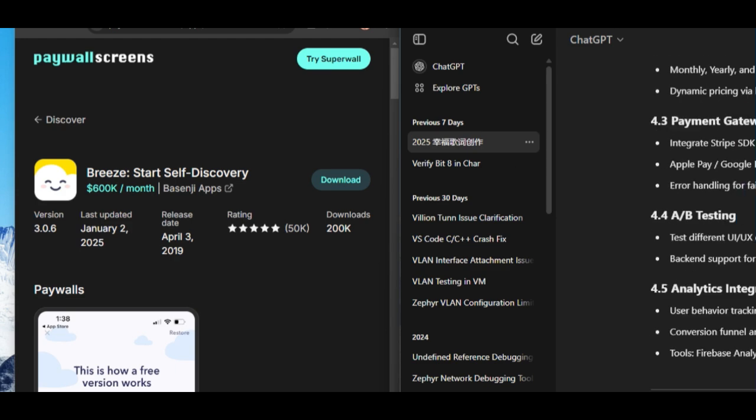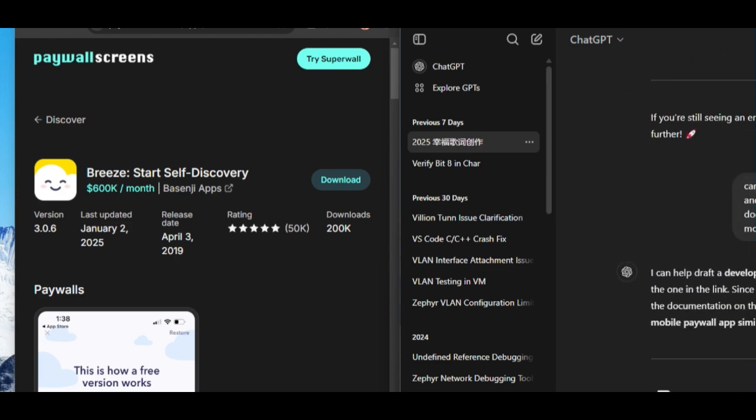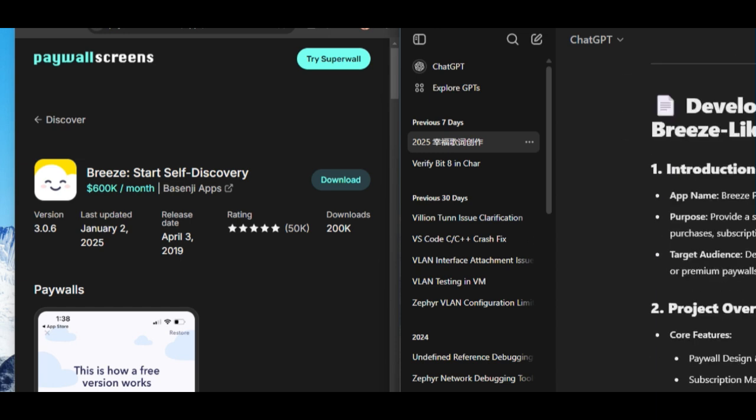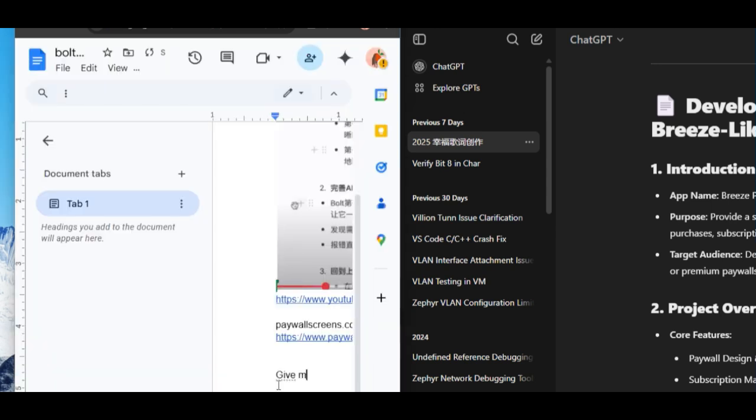Okay, so looks it's not as detailed as the video shows. Let me see. 相当于专门写给开发者看的说明。